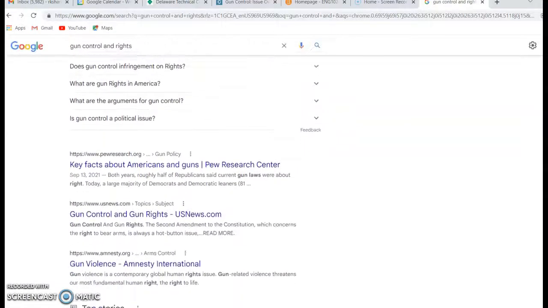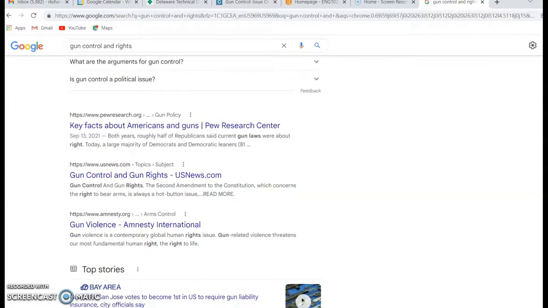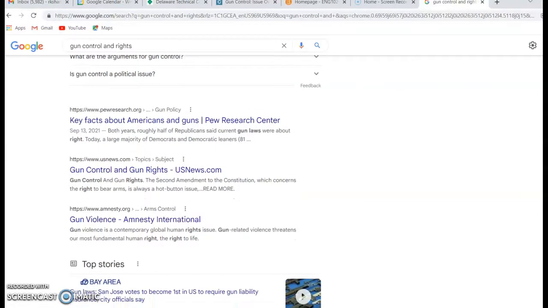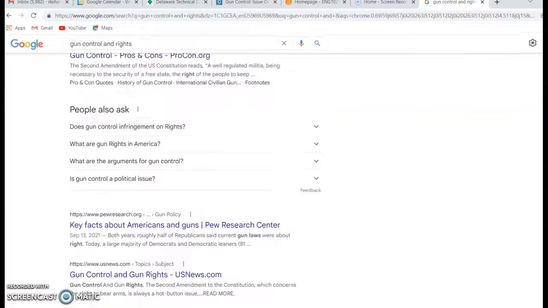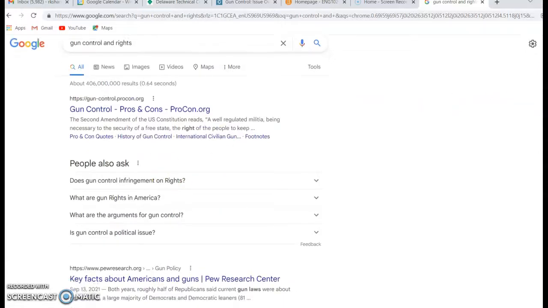Please make sure that you don't just pick the first thing that pops up. Don't pick advertisements, don't pick Wikipedia, don't pick sites that are more biased, although probably you will find sites that are somewhat biased one way or the other, since it's kind of a pro-con issue. So look around and see what you have.